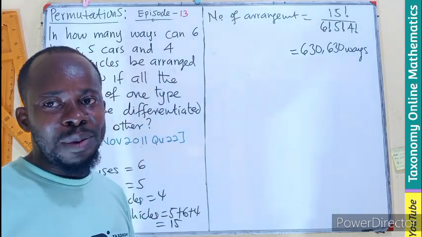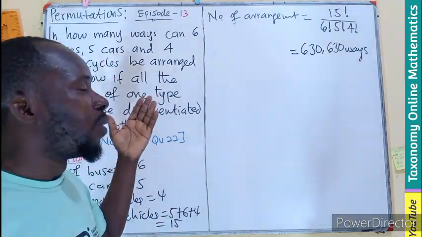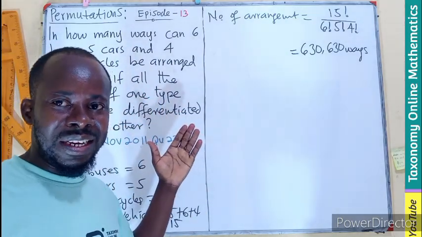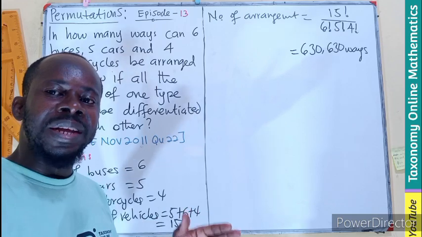Go back into the playlist, check on episode 12, 11, 10. You'll be able to get a difference between the 3 types of permutation.